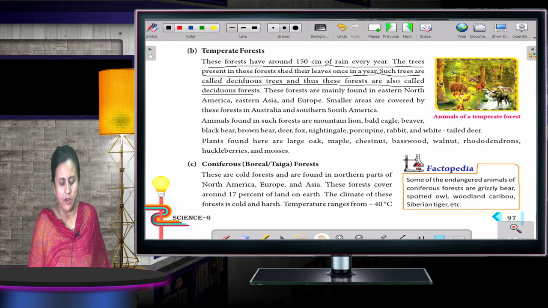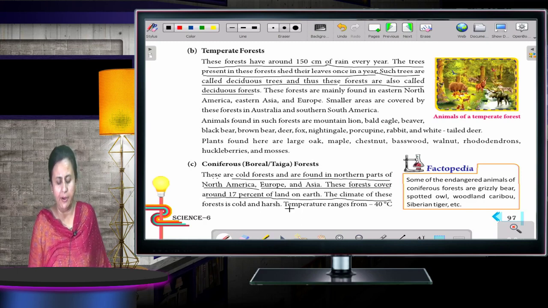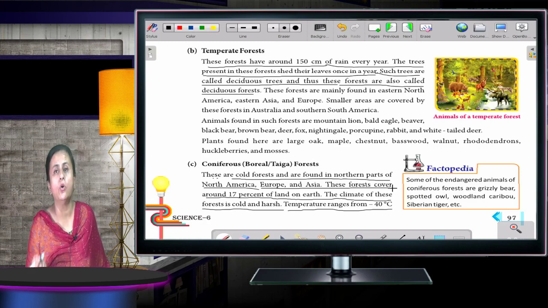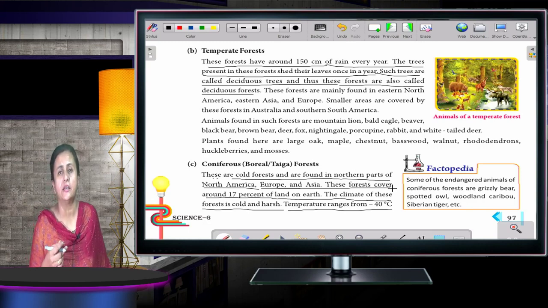Coniferous or boreal or taiga forest. These are cold forests and are found in the northern parts of North America, Europe and Asia. These forests cover around 17% of land on earth. The climate of these forests is cold and harsh. Temperature ranges from -40 degrees centigrade. So see how cold it must be when the temperature starts from -40 degrees.